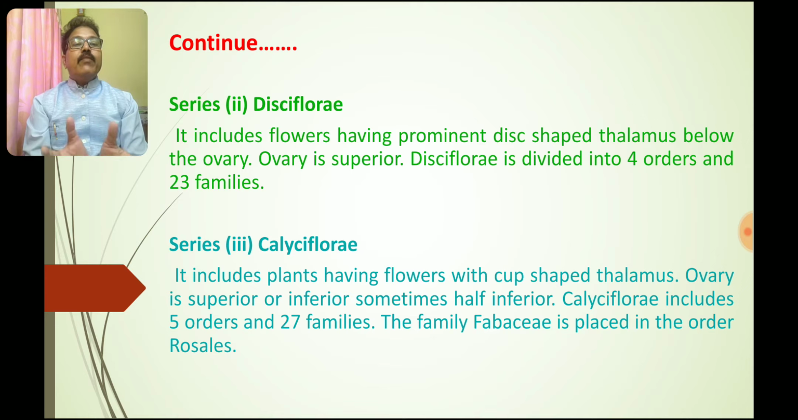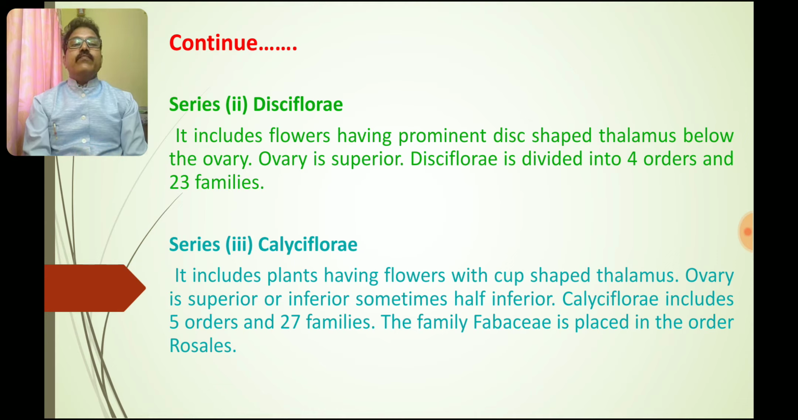The disc will be a disc-shaped thalamus which is present below the ovary, and the ovary is superior. This Disciflorae is divided into 4 orders with 23 families. Calyciflorae includes the plants having flowers with cup-shaped thalamus. Ovary is superior or maybe inferior sometimes.